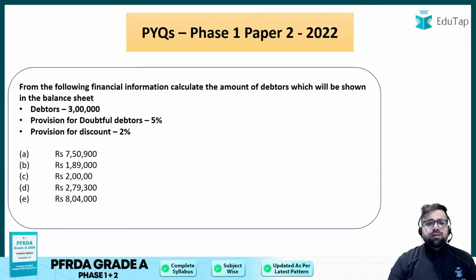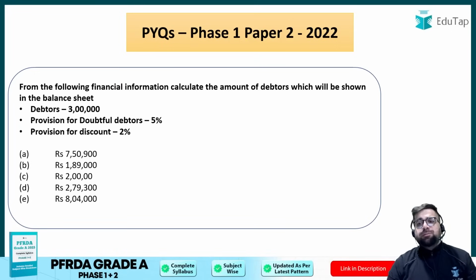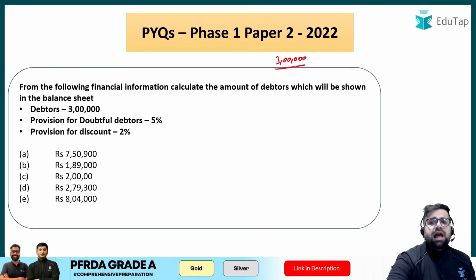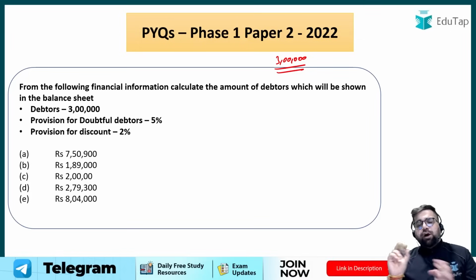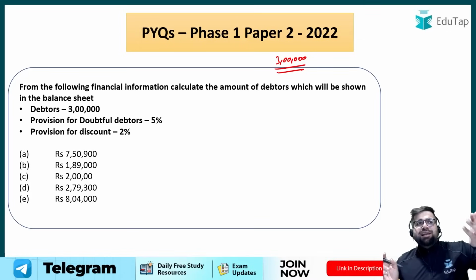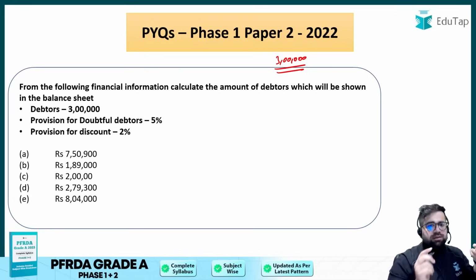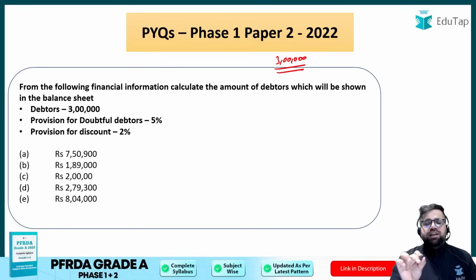Next, from the following information, calculate the amount of debtors which you will show in the balance sheet. The total or gross figure given to you is 3 lakh. But they have also given you a provision for doubtful debtors. Doubtful debtors means that I think they will not repay me. So I have to deduct this particular amount first. So if you do 5% of 3 lakh, it will be 15,000, right?